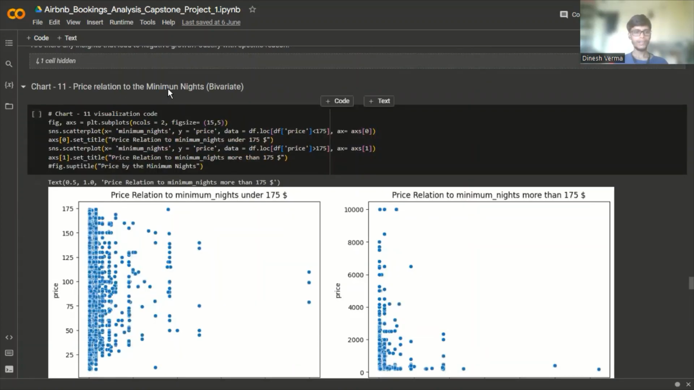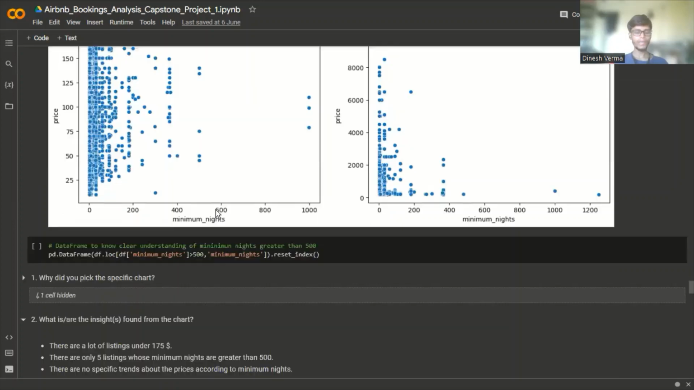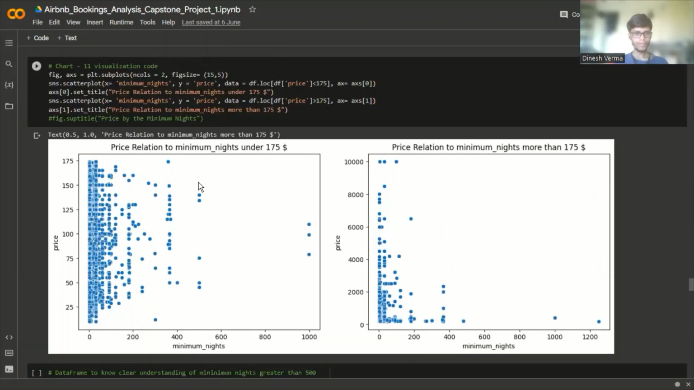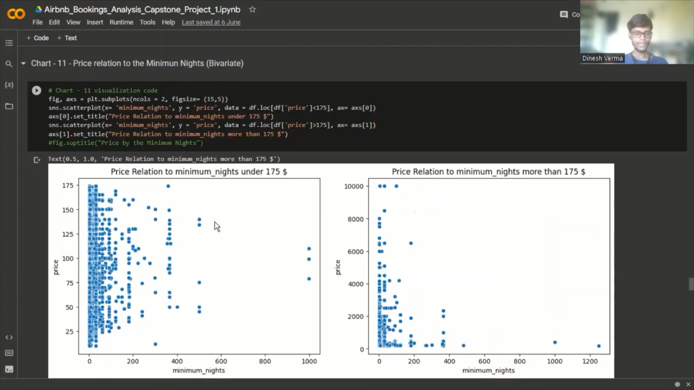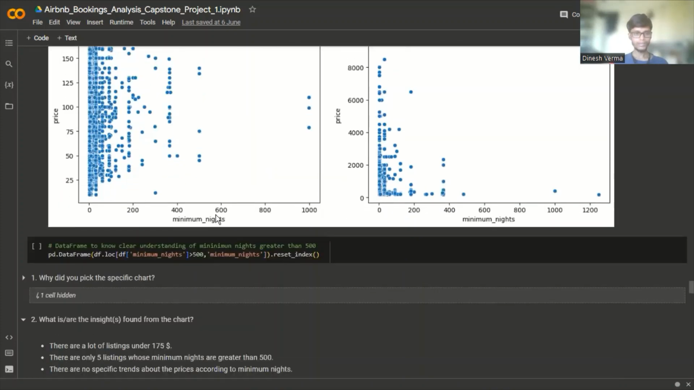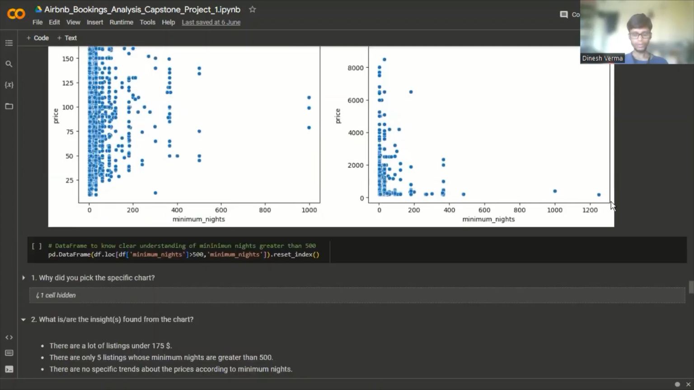Price relation to the minimum nights, that is a bivariate analysis. From these scatter plots, we can conclude that there are only 5 listings whose minimum nights are greater than 500.